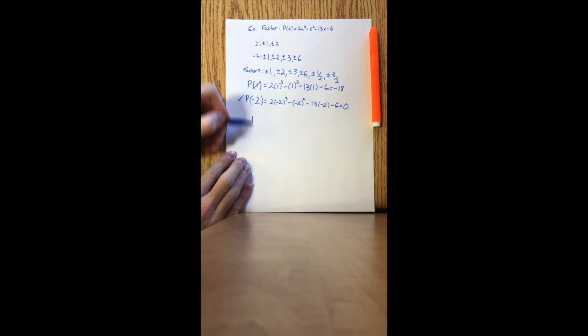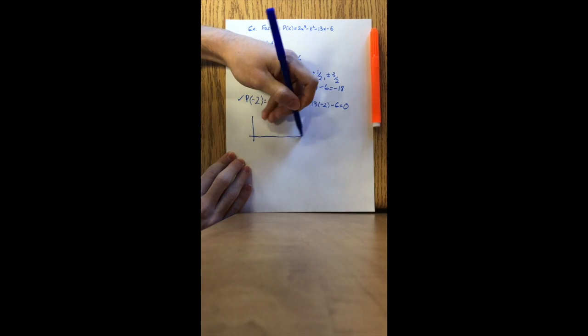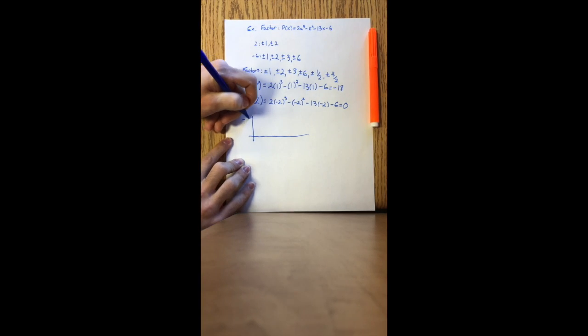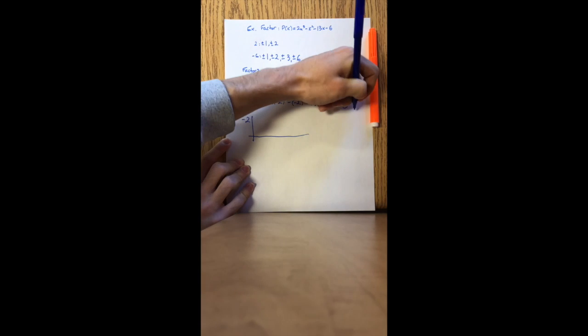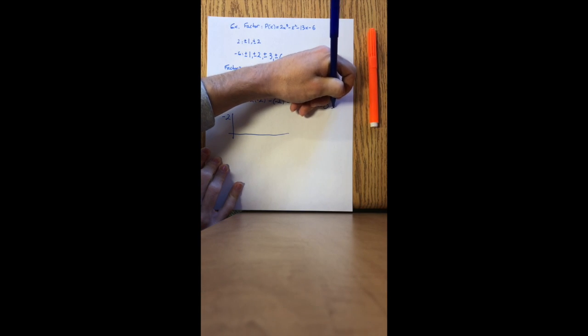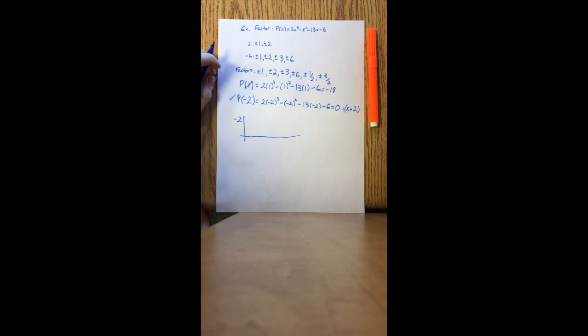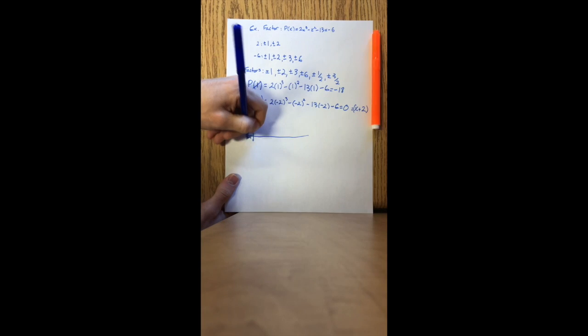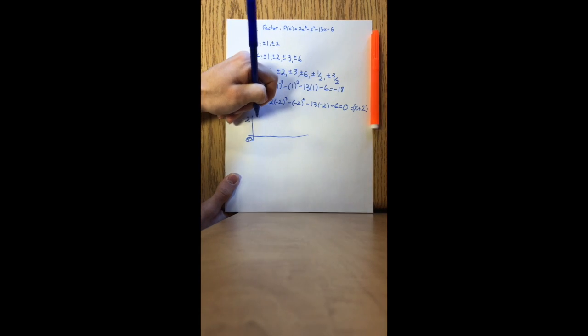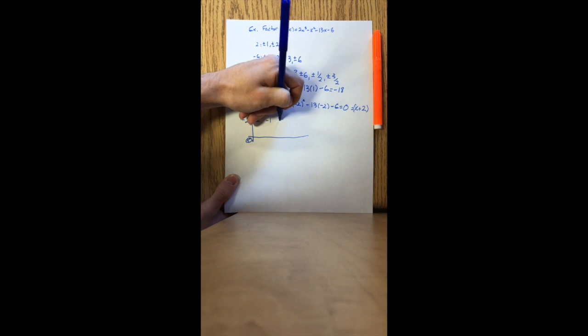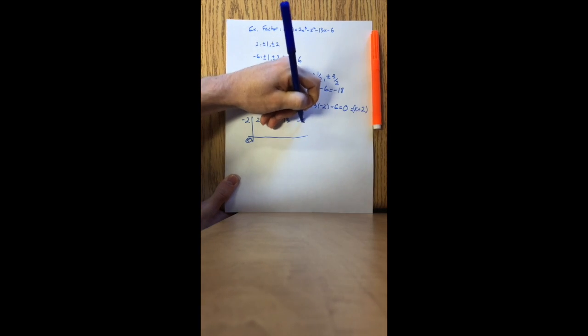Now you're going to want to plug that into synthetic division, which is just set up using the number, not the factor. So the factor actually here would be x plus 2, or the root of -2. You're going to want to set this up using your equation, with the coefficients, -13 and -6.